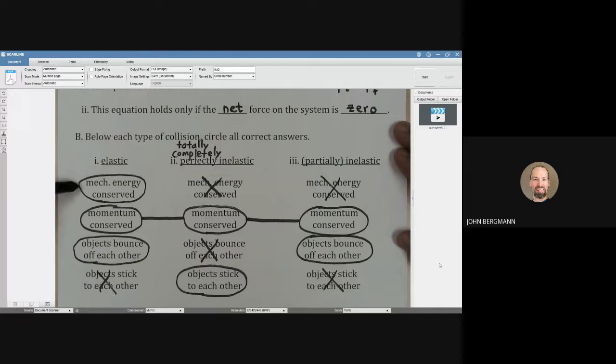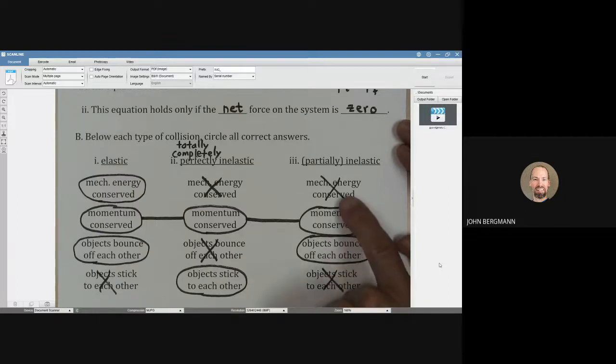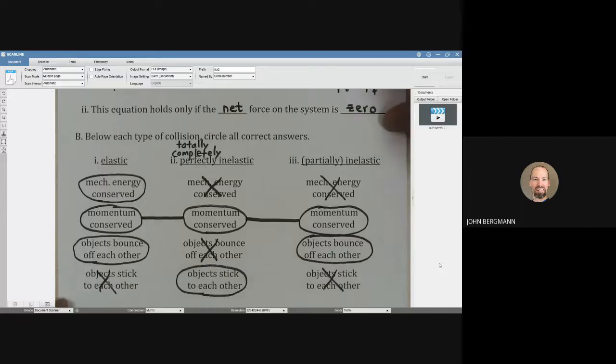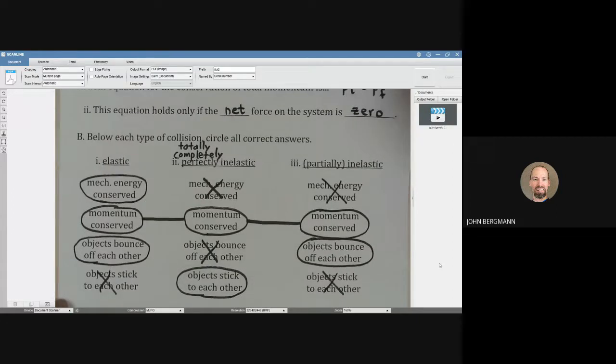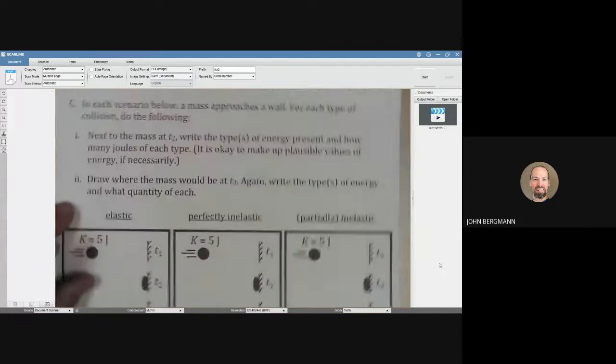Mechanical energy is conserved, and the objects bounce off of each other. Usually in the macroscopic world, when objects bounce off of each other, it's a partially inelastic collision. Momentum is conserved, but some of the mechanical energy has been turned into thermal energy. We'll try to elaborate on that with this example.